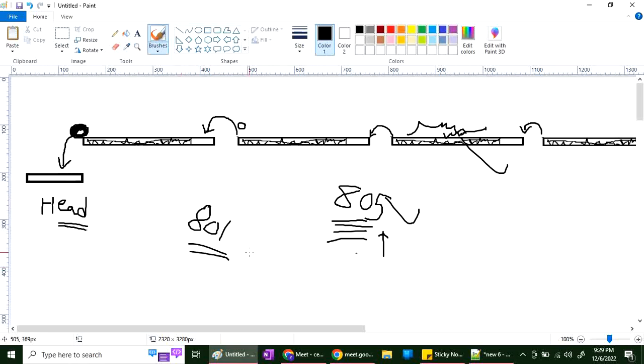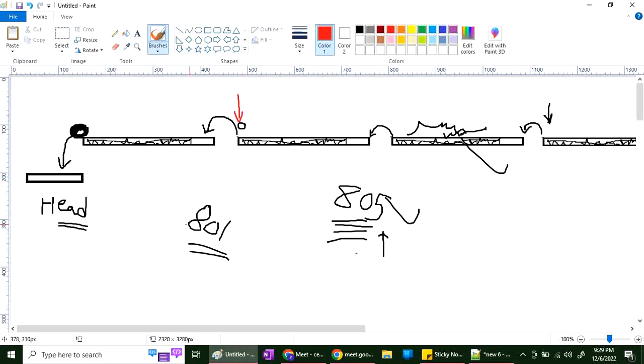How to return? Consider you reach till here and we have to come back here. How to come? Again we have to come through it only.